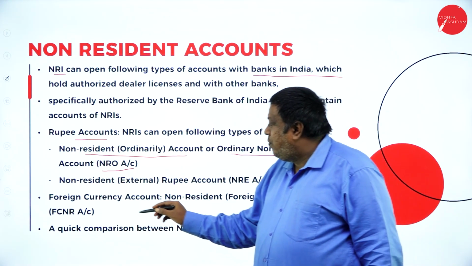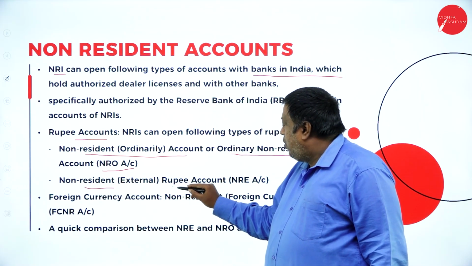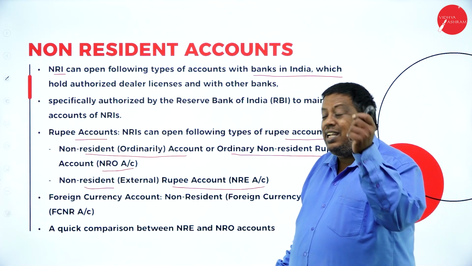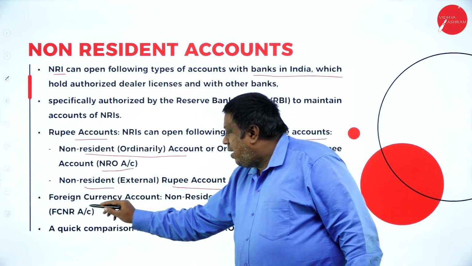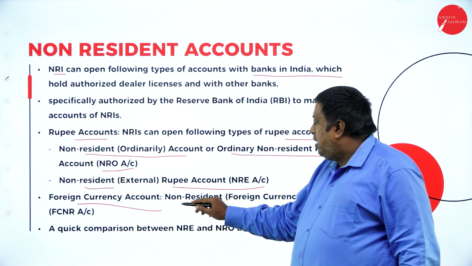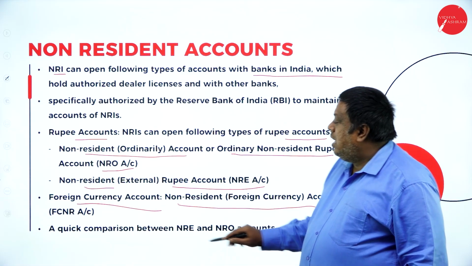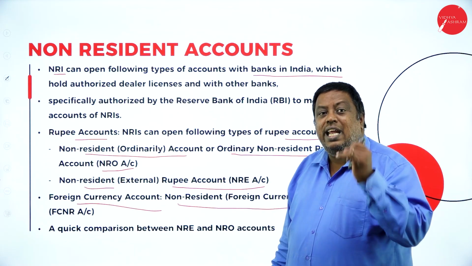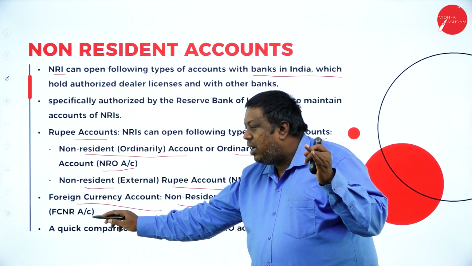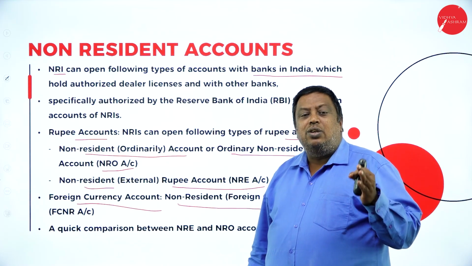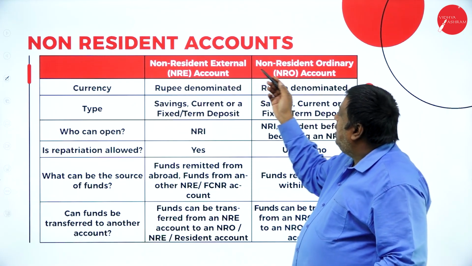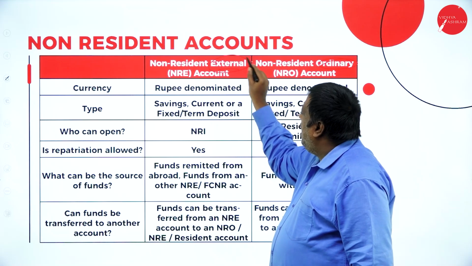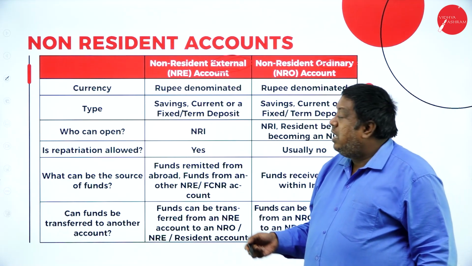One more account we have here is the non-resident external rupee account, the NRE account. We have the NRO account, the NRE account, and even a foreign currency account, which is the non-resident foreign currency account, the FCNR account. So we have three types of accounts, NRO, NRE, and FCNR, which support our non-residents of India. For the external account and the ordinary account, we will see what the benefits are in each.